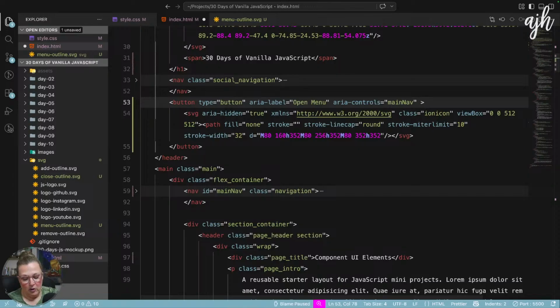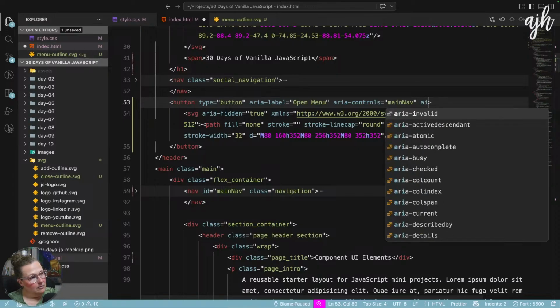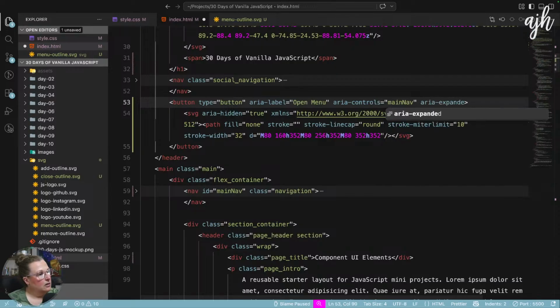And then also ARIA expanded. By default, it's going to be ARIA expanded false. And then we're going to change this attribute when we toggle our body class to open and close the menu. We're going to toggle this attribute from false to true.